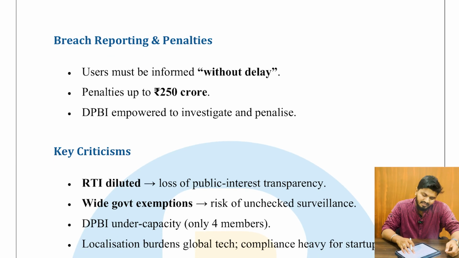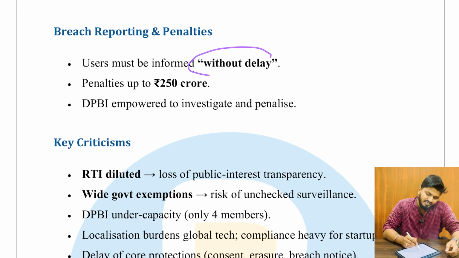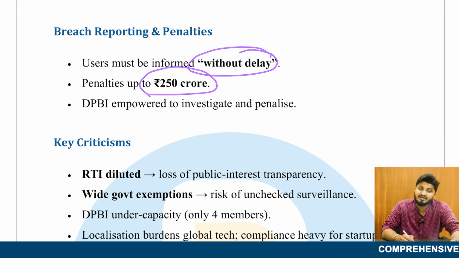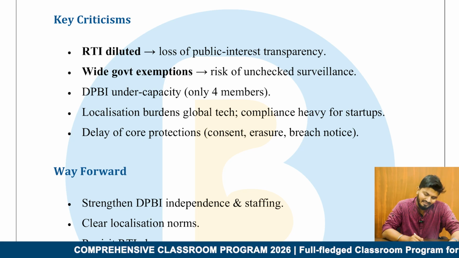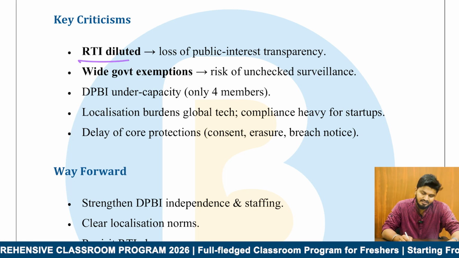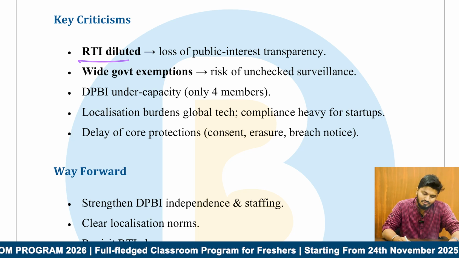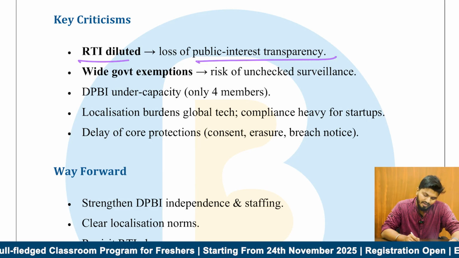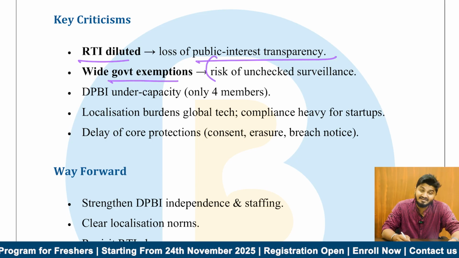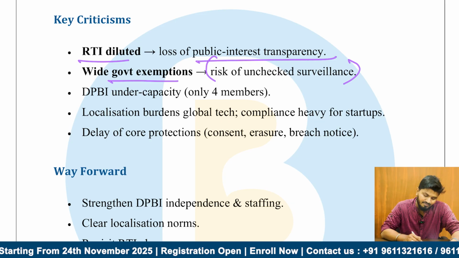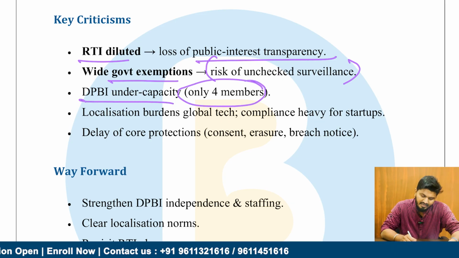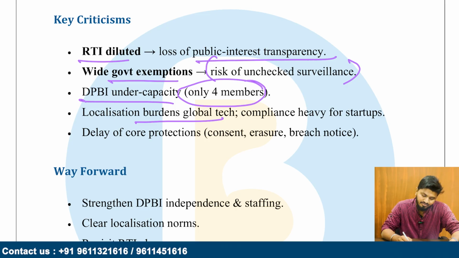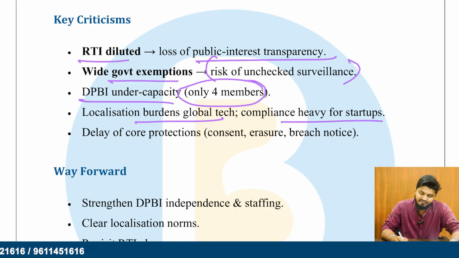And breach reporting and penalties: users must be informed without delay, and penalties go up to rupees 250 crore, and the DPBI is empowered to investigate and penalize. But the key criticism is that RTI with respect to personal data has been restricted, so they say it is diluted, that is loss of public interest transparency, and wide government exemptions risk unchecked surveillance. And the DPBI is under capacity, that is only 4 members, it is obviously low capacity.